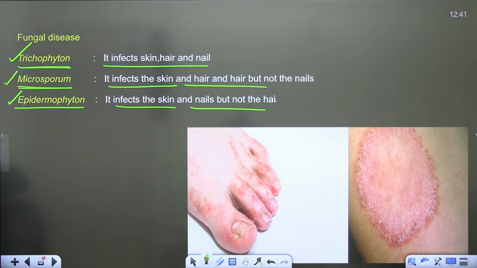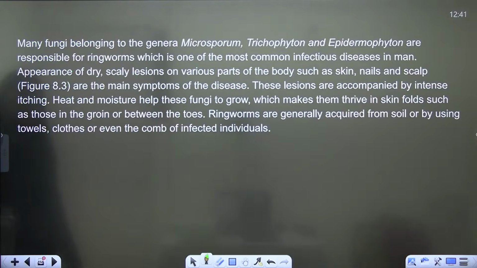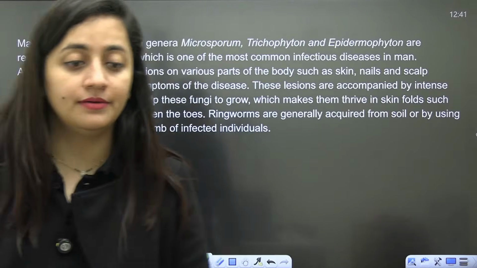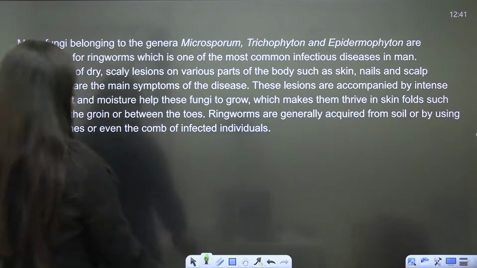So dry, scaly lesions on the body, right? Plus itching will be there, okay?